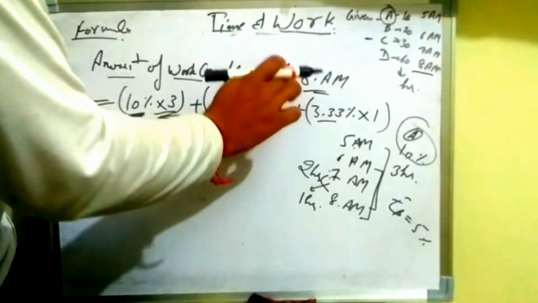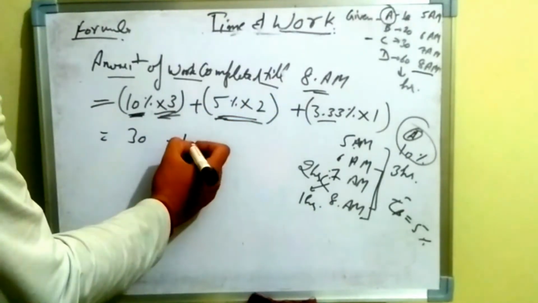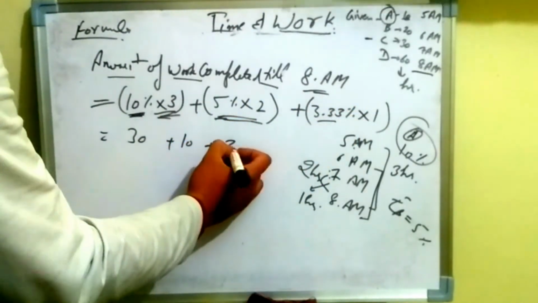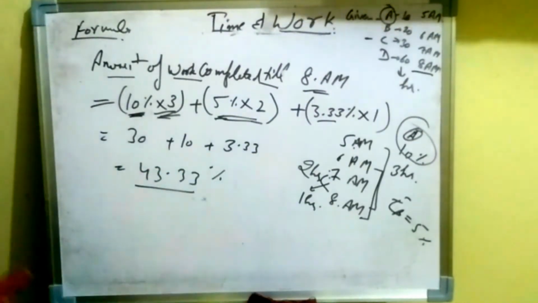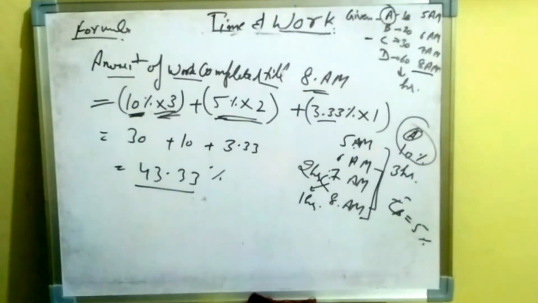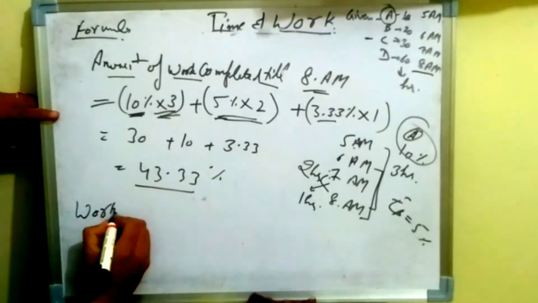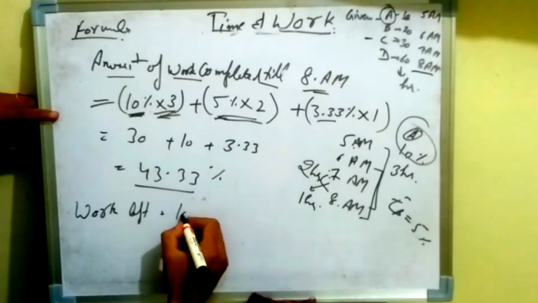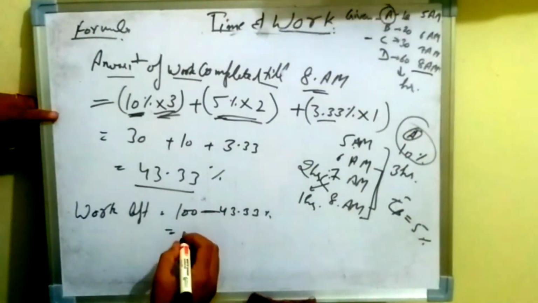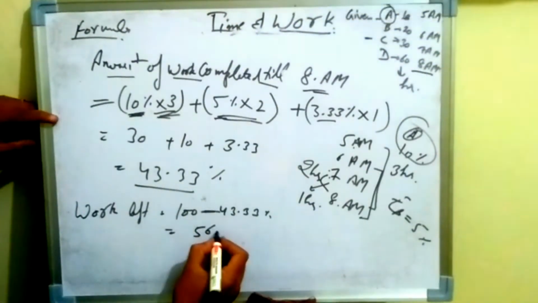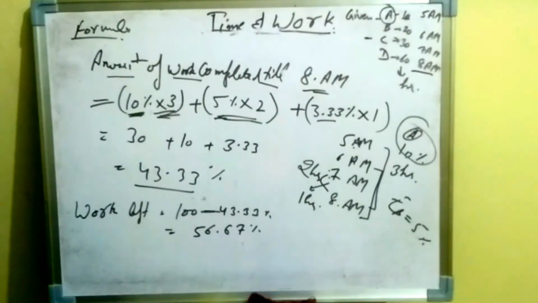So this is the work completed till 8 a.m. From here, 10 into 3 is 30, 5 into 2 is 10, and 3.33. So the combined amount of work done will be 43.33%. So what will be the remaining work? That will be 100 minus 43.33, which simply will be 56.67%, which is the work left.